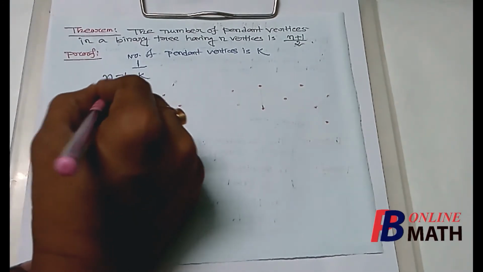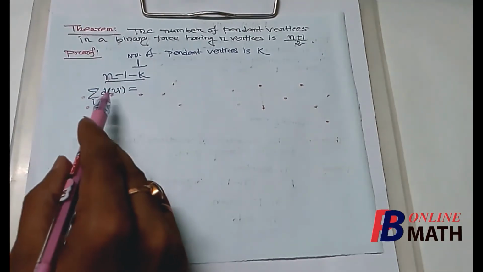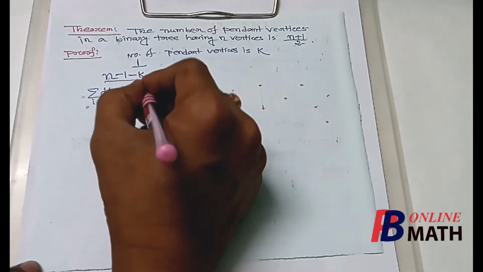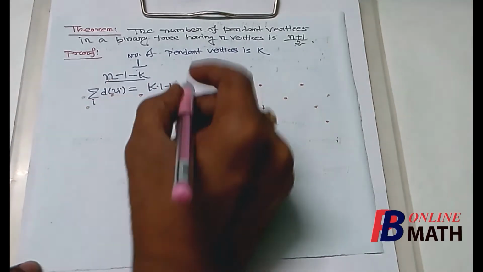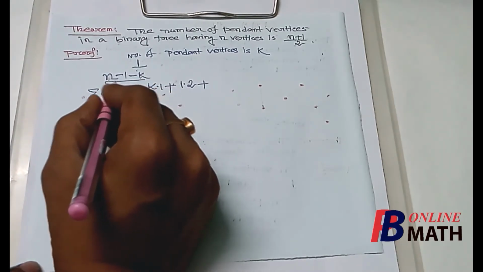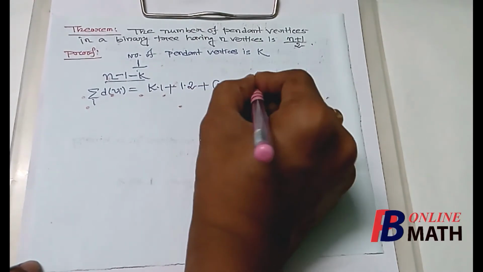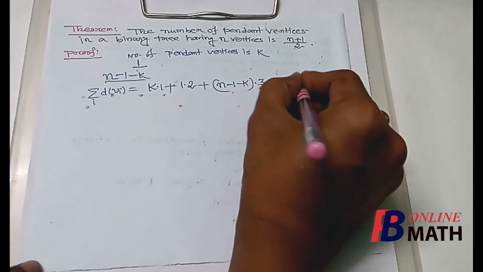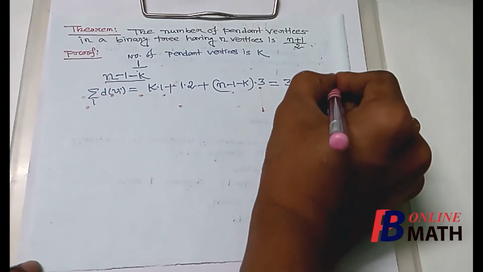So the sum of the degrees of the vertices is k into 1, plus 1 into 2, plus (n minus 1 minus k) into 3. If we simplify this we shall get 3n minus 2k minus 1.